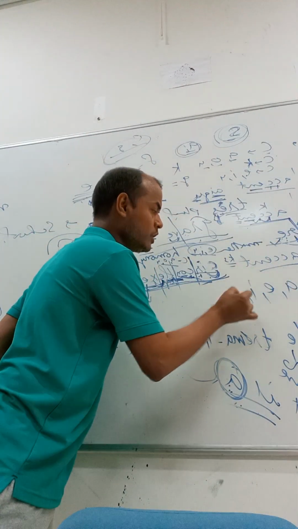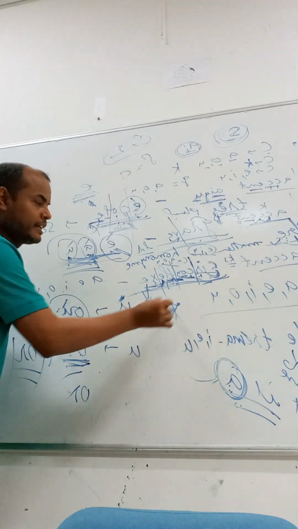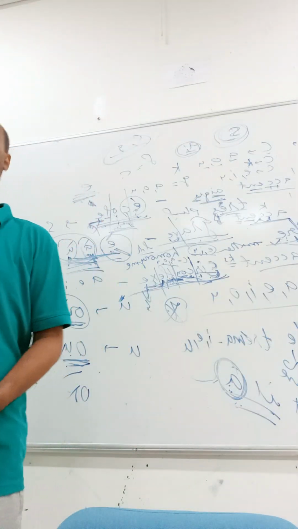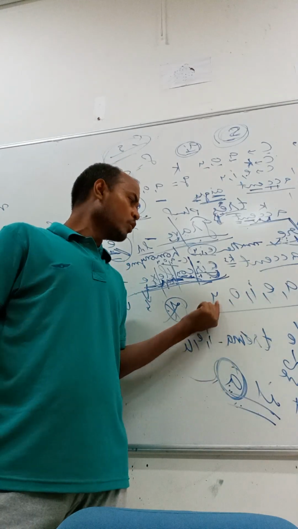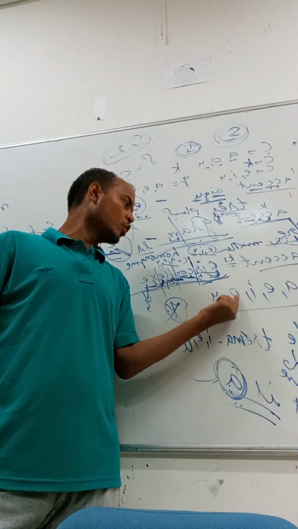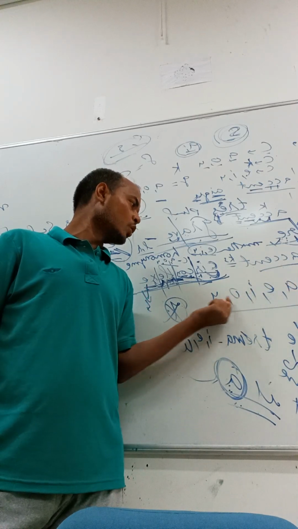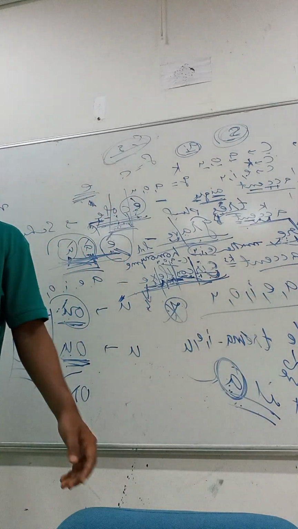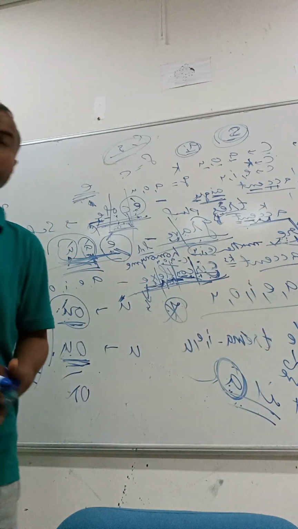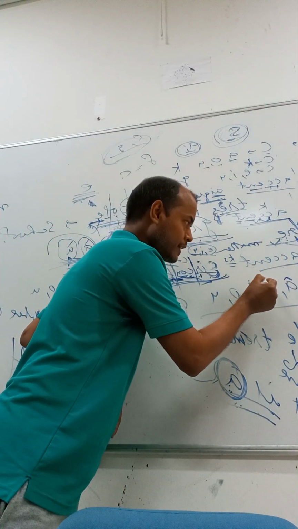A, E, O, U. We place it on these vowels except Y. We don't place it on Y. We place it on all other vowels apart from Y: A, E, I, O, U. So the circumflex accent can be placed on these 5 vowels. So what is the symbol? Hat. You see, this hat.